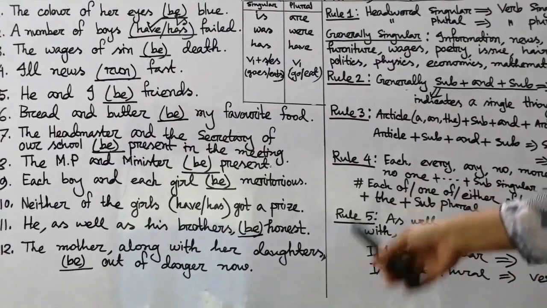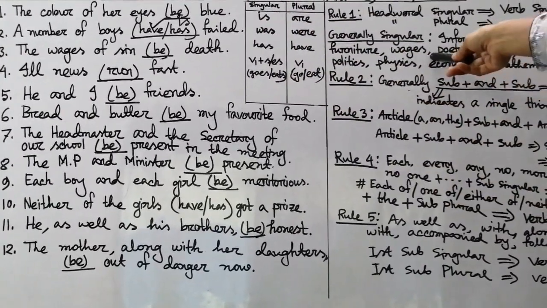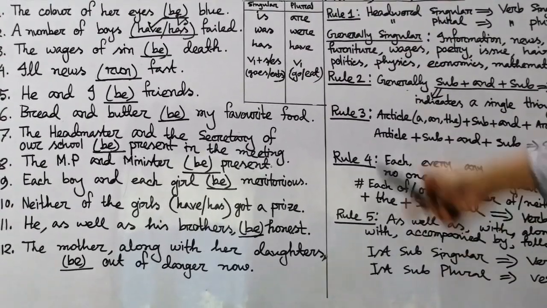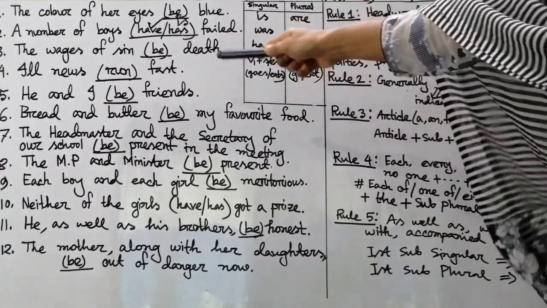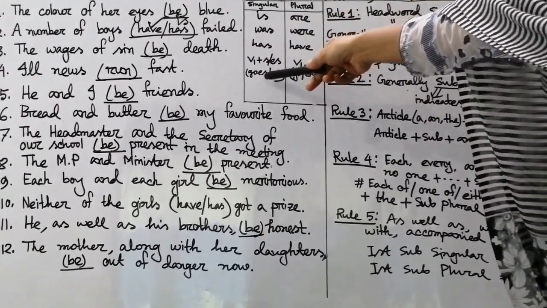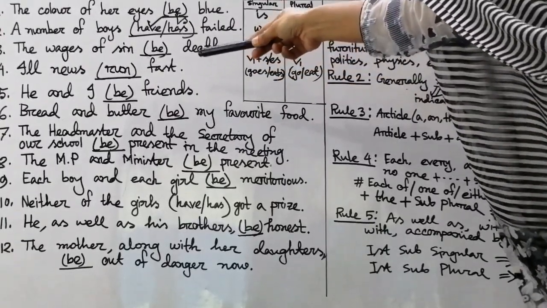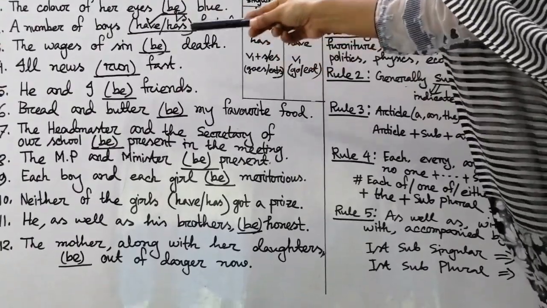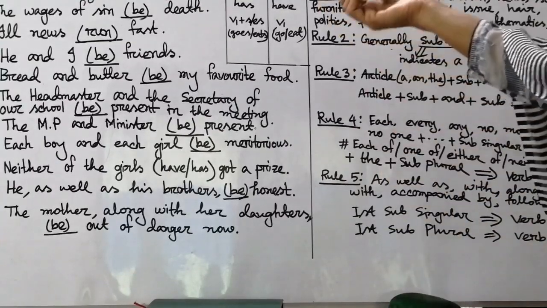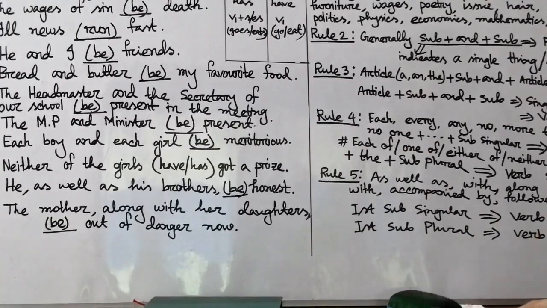Write down please, is. And question number 4, ill news run fast. Ill news. This news is always used as a singular subject. So our verb will also be singular, so we have to use what? S. We have to add s after run, that is runs. We see a singular verb is the present form of the verb plus s or es, so here we will add s after run. So ill news runs fast, and it's also a universal truth. It's an idiom. Those two sentences are written in present indefinite tense, and I am using the singular verb here.